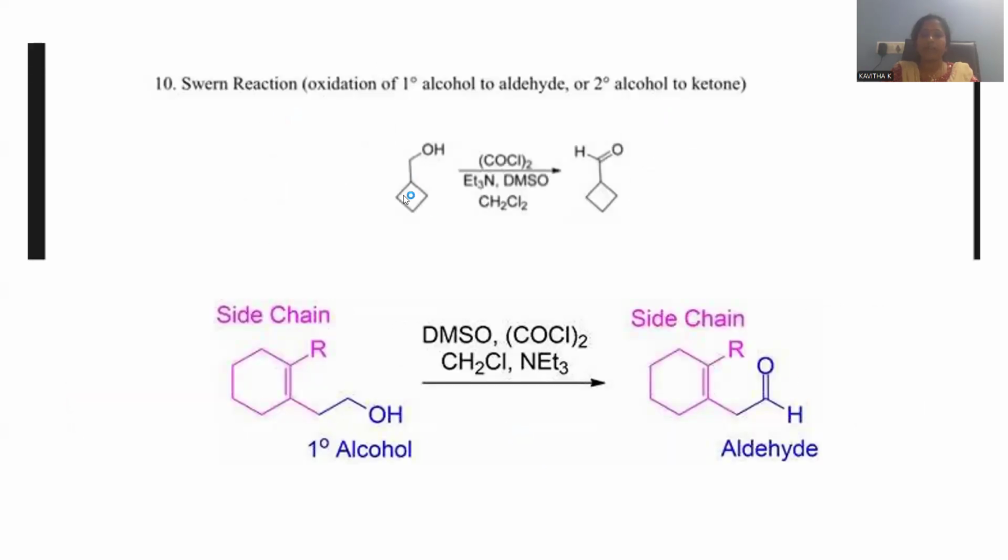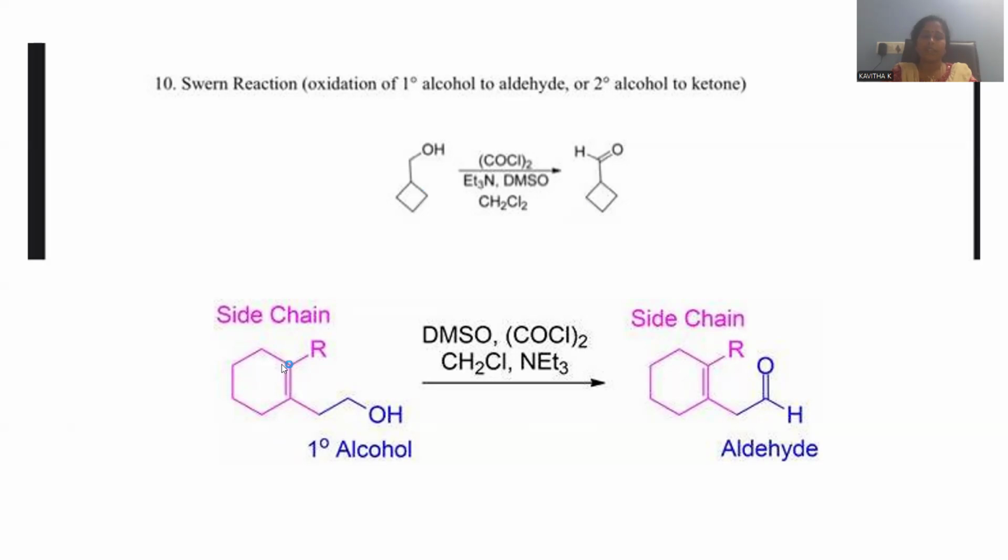And this is another example. You can notice here is the 4-membered ring, that is cyclobutane, and here is the side chain with the CH2OH. That nature will be a primary alcohol. So oxidation of the primary alcohol gives rise to an aldehyde, and we are not supposed to disturb this ring structure, right? So it will be cyclobutyl methanol. It will be cyclobutyl aldehyde, cyclobutanol we can say, right?